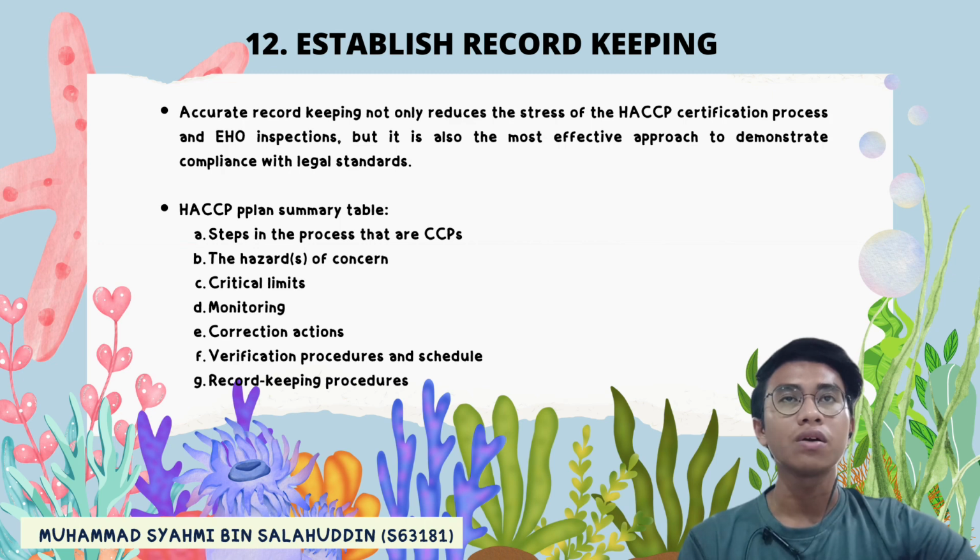Accurate record keeping not only reduces the stress of the HACCP certification process and inspections, but it is also the most effective approach to demonstrate compliance with the legal standard. HACCP plan summary table: the step in the process that is a CCP, the hazard of concern, critical limit, monitoring, corrective action, verification procedure and schedule, and record keeping procedure.